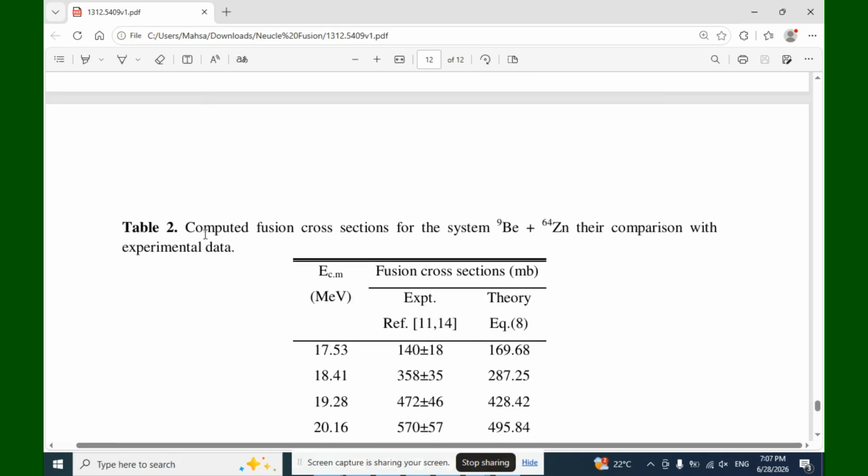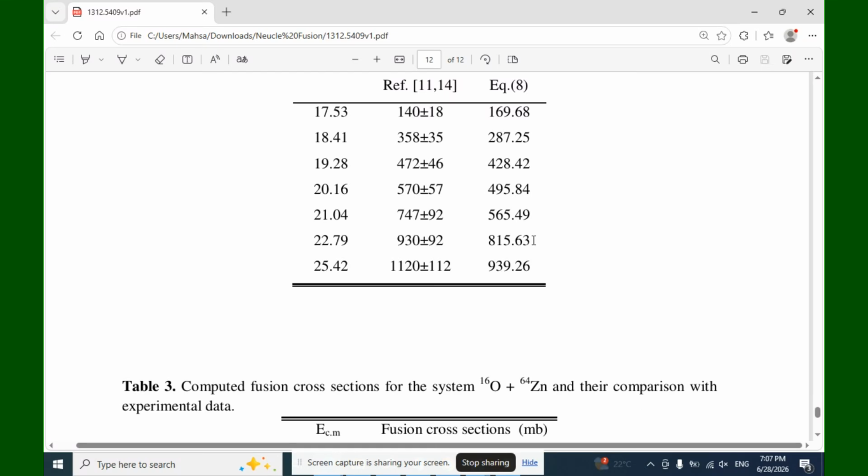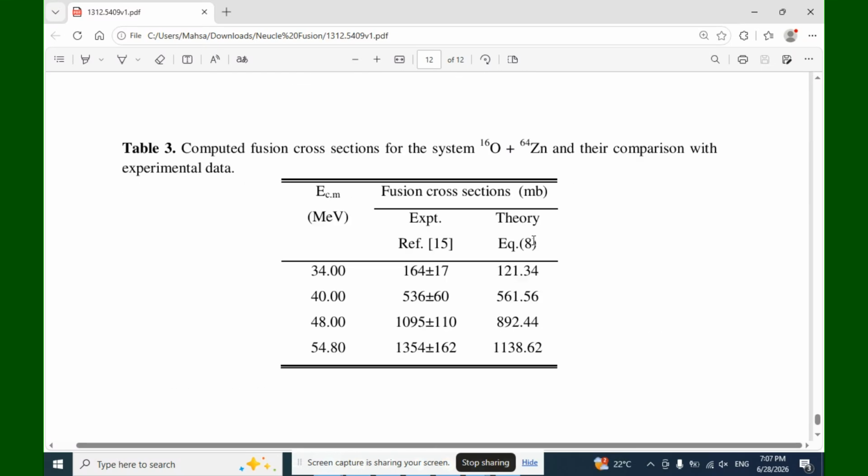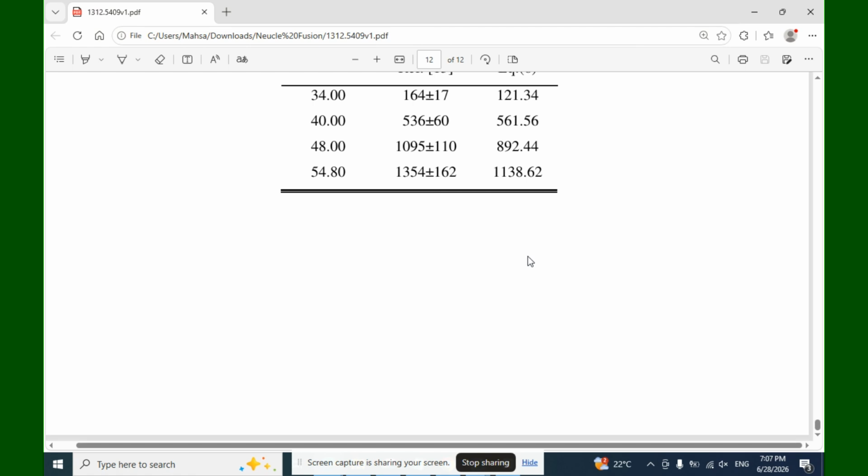Table 2 describes the computed fusion cross sections for the system beryllium-9 plus zinc-64 in comparison with the experimental data. Table 3 illustrates the computed fusion cross sections for the system oxygen-16 plus zinc-64 in comparison with the experimental data.